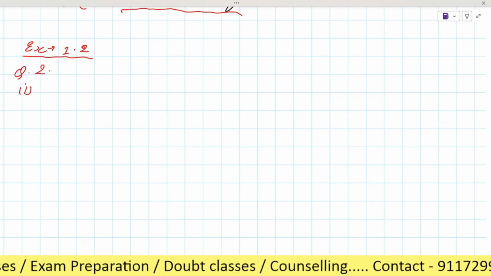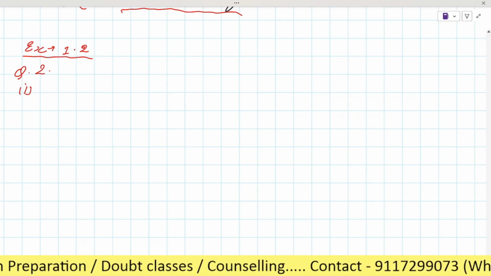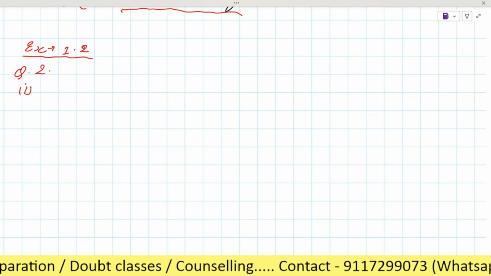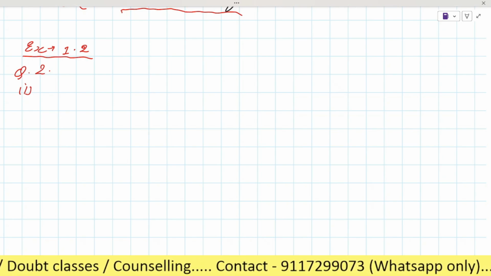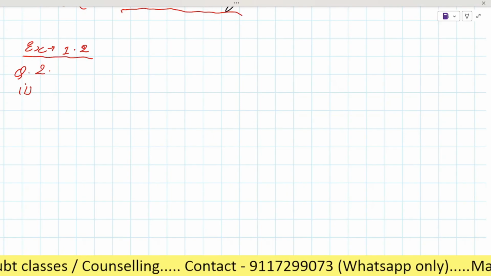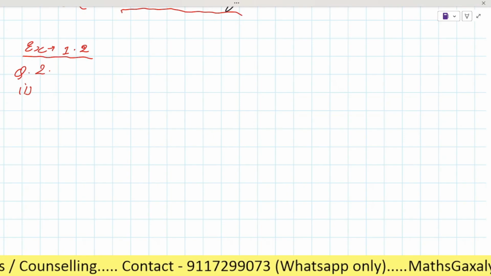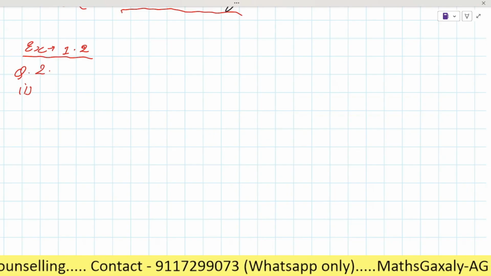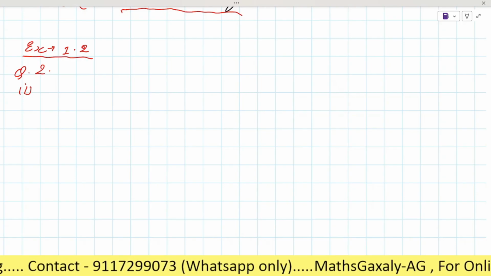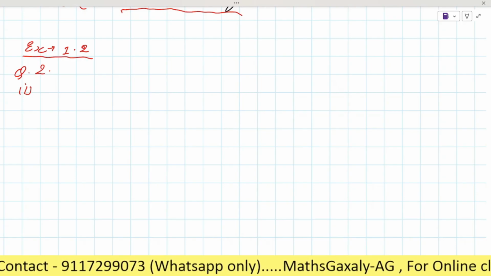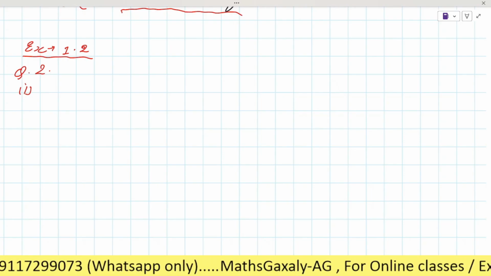Here it is saying to check the injective and surjective of the following functions. So which function is known as injective function? One one function is known as injective, and onto function is known as surjective function, right?